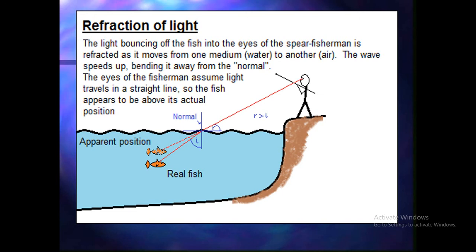Water to air, away from the normal. Okay. The eyes of the fisherman assume light travels in a straight line, so the fish appears to be above its actual position. As a result, it is difficult to target the fish inside the water.